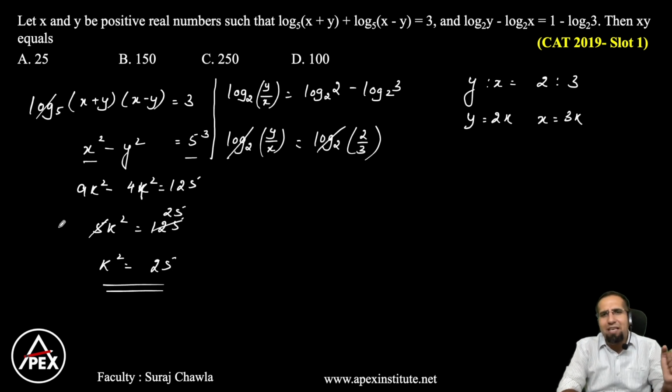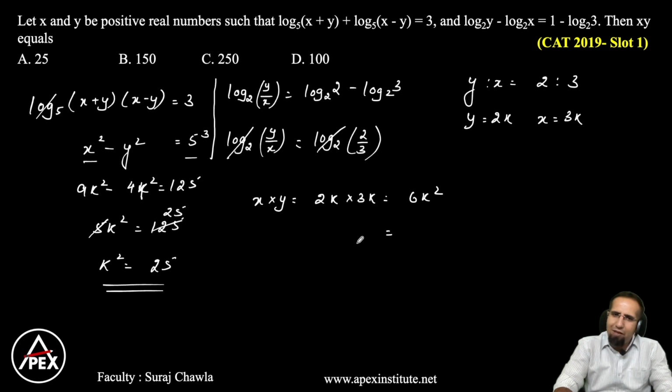Now what is the question asking us? The question is asking us the value of x into y. Now the value of x into y will be equal to the value of 2k into 3k. What is 2k into 3k? That becomes 6k square. And we already have the value of k square as 25. So this becomes 6 into 25. And therefore our final value here becomes 150. And therefore 150 becomes our final answer in this question.